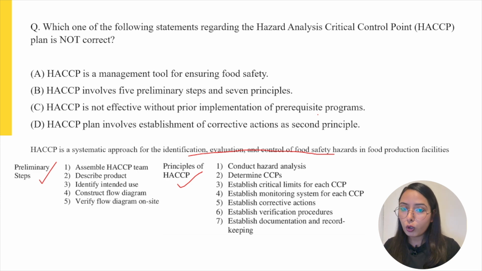So this statement is also correct. Now moving to the next option, statement 4 or option D: HACCP plan involves establishment of corrective actions as second principle. If we look at the second principle of HACCP, it is the determination of CCP, and the establishment of corrective action is actually principle 5. So this statement is the incorrect or wrong statement. Hence, answer D is the correct option for this question.